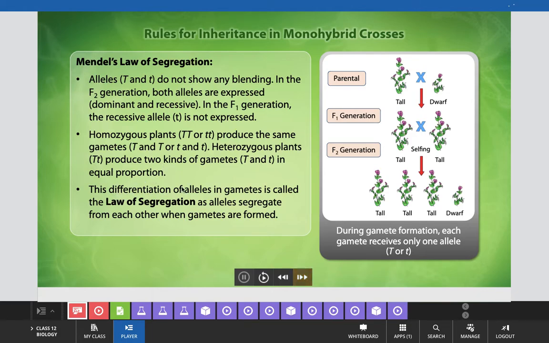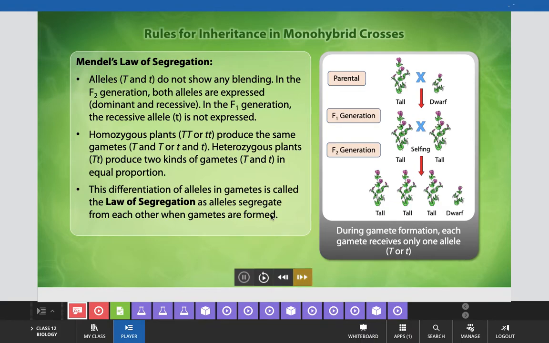This differentiation of alleles in gametes is called the law of segregation, as alleles segregate from each other when gametes are formed,